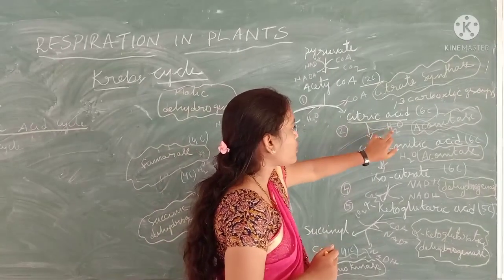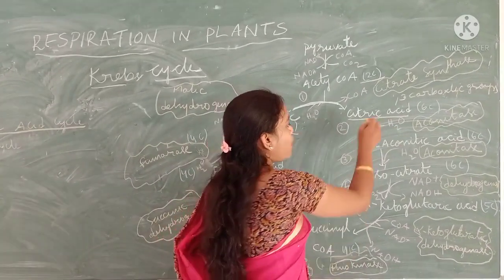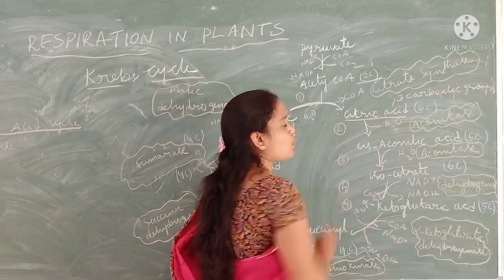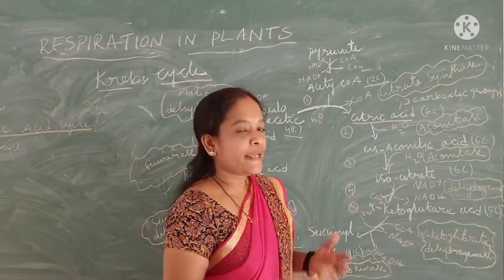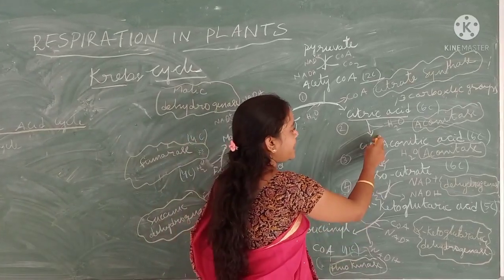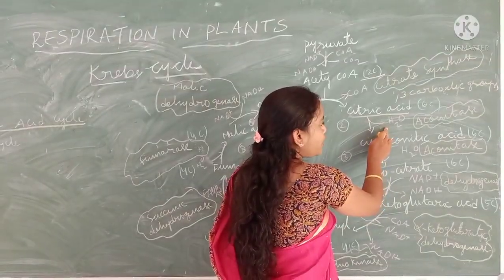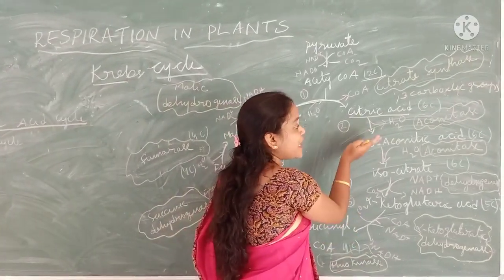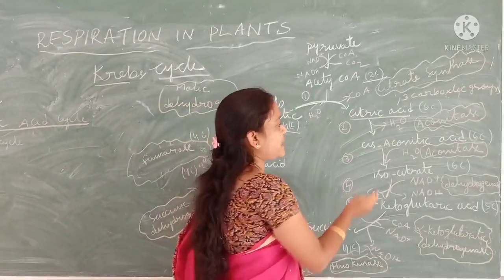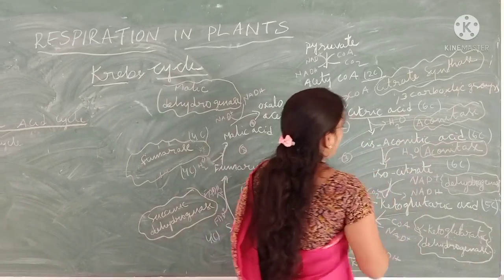Here, see, water is lost. That's why it is also called dehydration. Loss of water is called dehydration. Carbon molecules are not lost, it is only isomerized to form cis-aconitic acid.